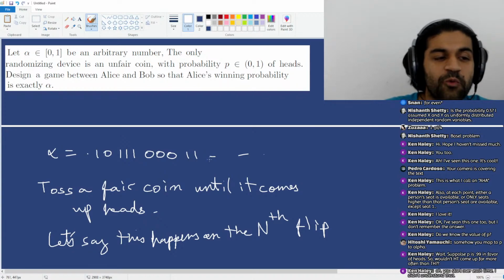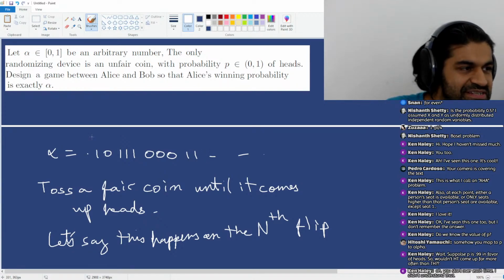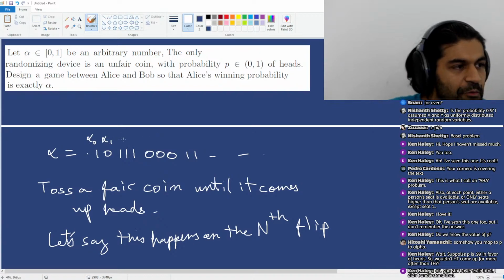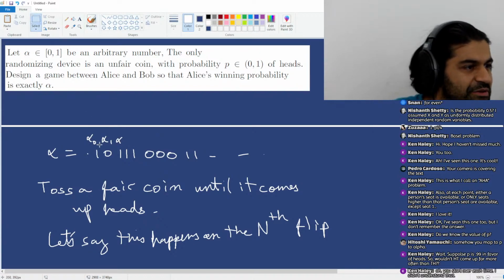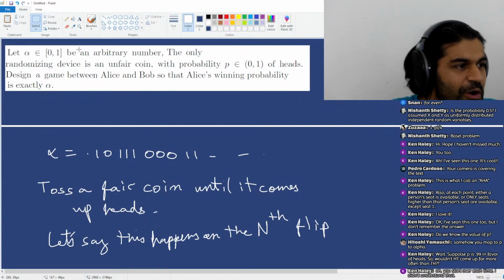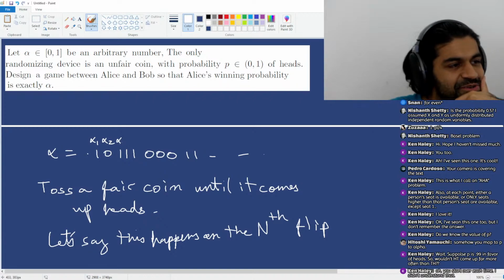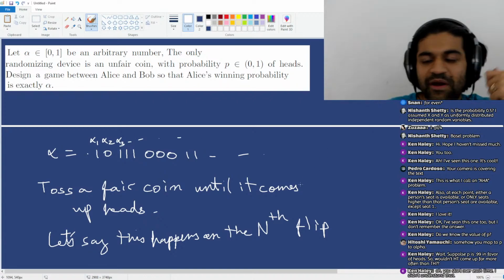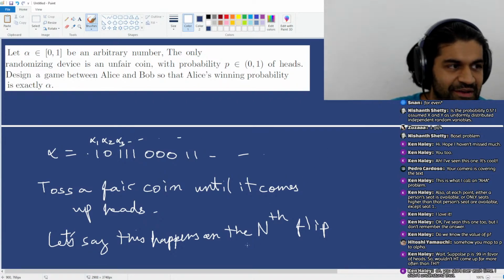If this number is 1, so I can denote these numbers like alpha 1, alpha 2, alpha 3, all the way, and so on and so forth. Okay?